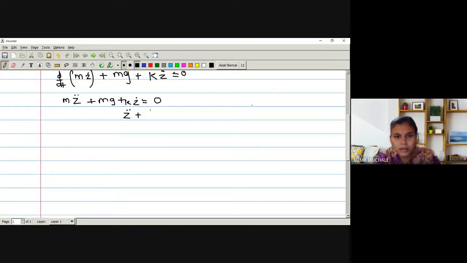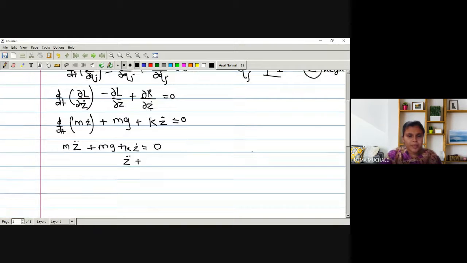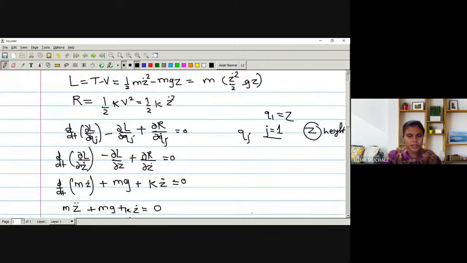Z double dot minus dou L by dou z, L with respect to z we have to find out.